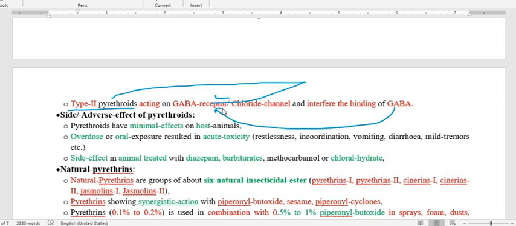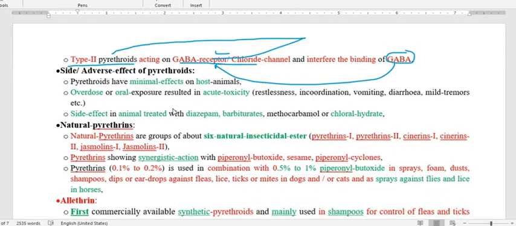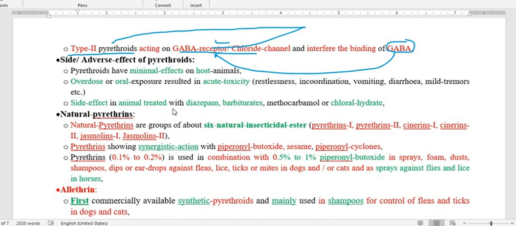Therefore, the inhibitory neurotransmitter GABA will not produce its inhibitory activity through the GABA receptor. So excitation will occur and the animal will die. I mean, the ectoparasite will die, not the animal. Regarding the side effects and adverse effects of pyrethroids, there is minimal effect on the host. So this is very, very important.